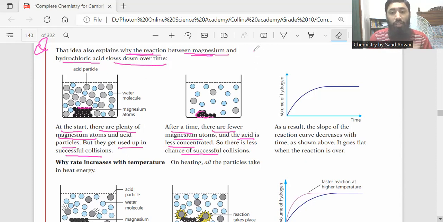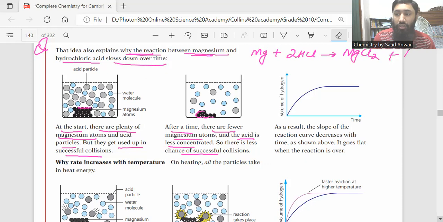You see, when magnesium reacts with HCl, the products formed are magnesium chloride and hydrogen gas. So there is a graph with the volume of hydrogen gas on the y-axis and time on the x-axis. Now see, in the beginning the reaction is fast. A time will come when this curve is flat. Guys, when there is a flat curve, what does this mean? Game over. The reaction has stopped now.